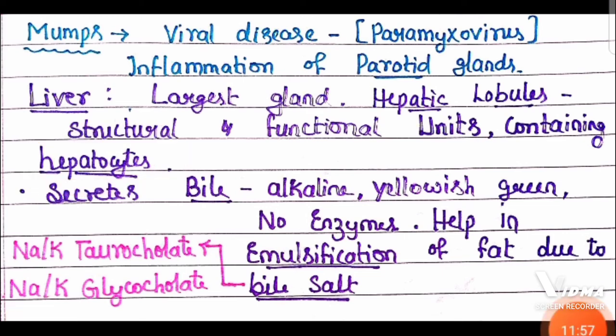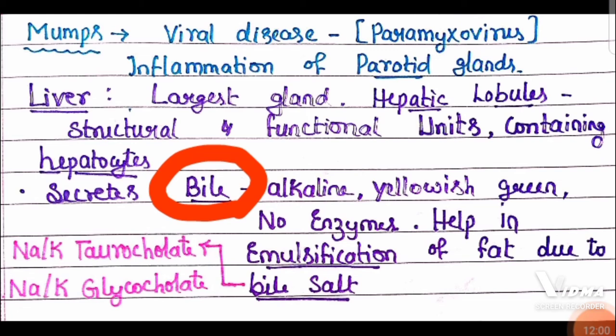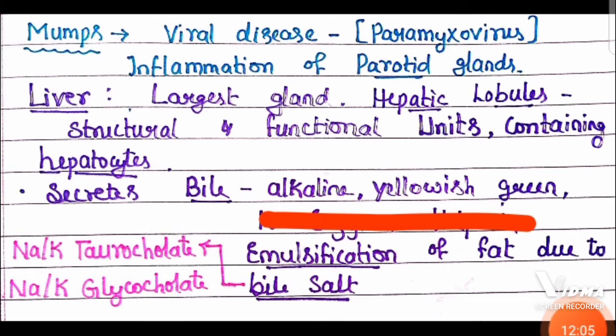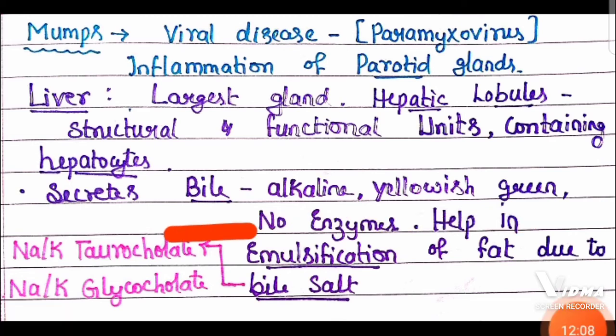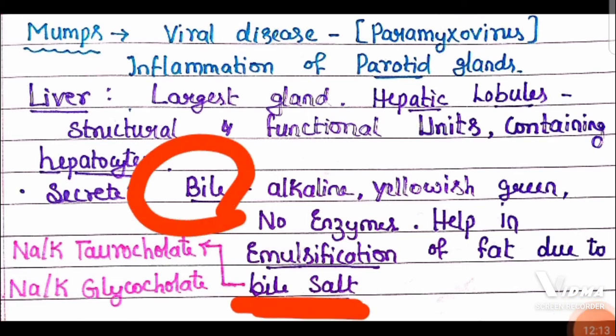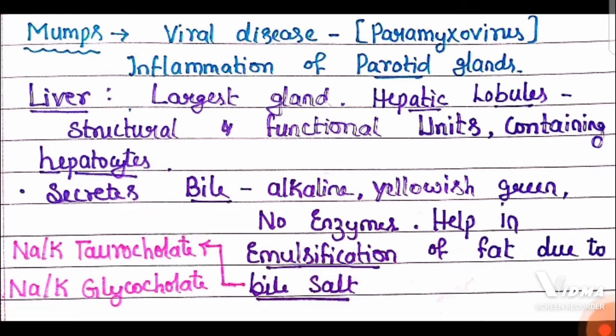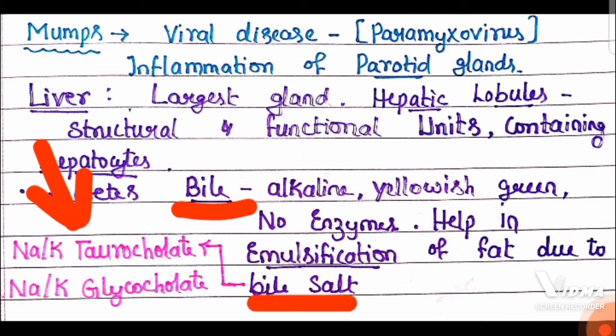And we must remember, liver is going to secrete a digestive juice called bile juice, which is alkaline and yellow green in color, and it does not have any kind of digestive enzyme, but the bile salts of the bile juice are going to emulsify the fat. So the main function of bile juice here is emulsification of fat because of the presence of bile salts. Emulsification of fat is done by bile salts of the bile juice. Now which are the bile salts? Sodium or potassium taurocholate, sodium or potassium glycocholate.